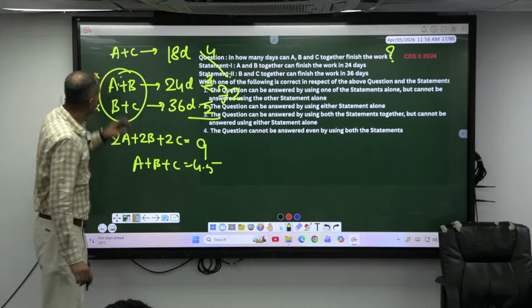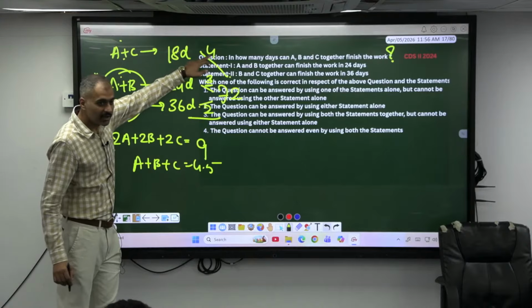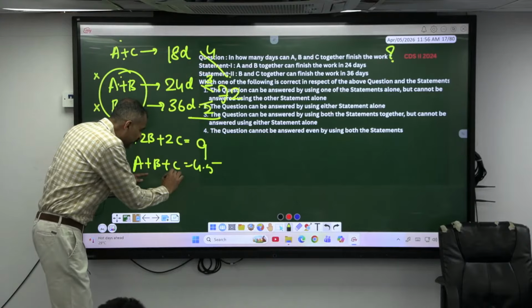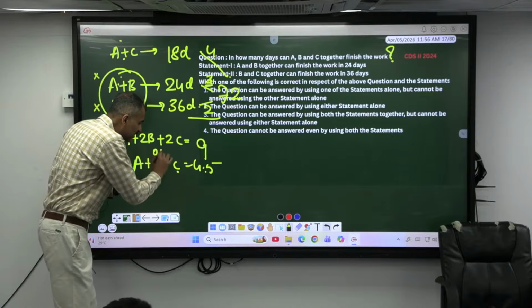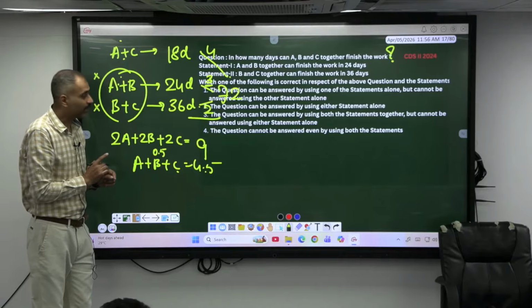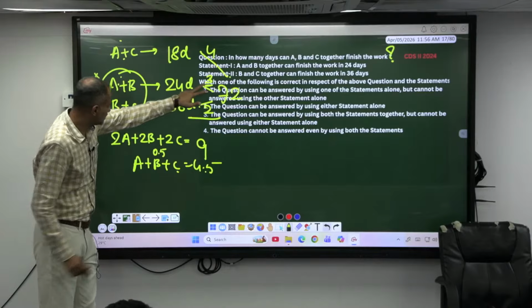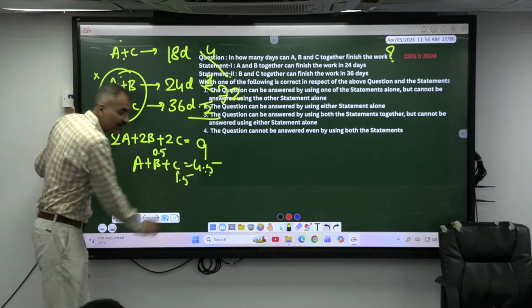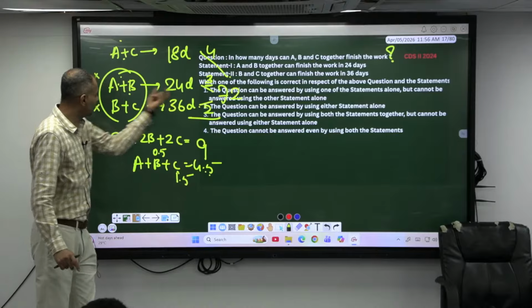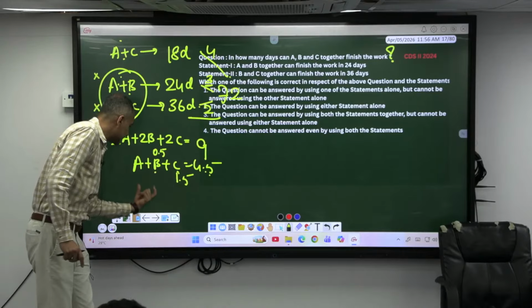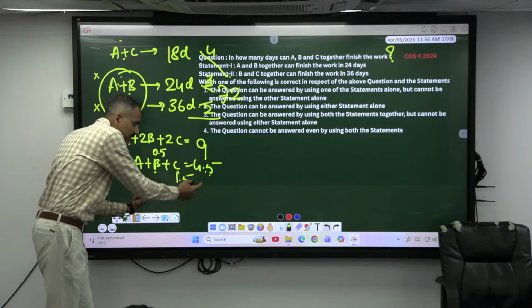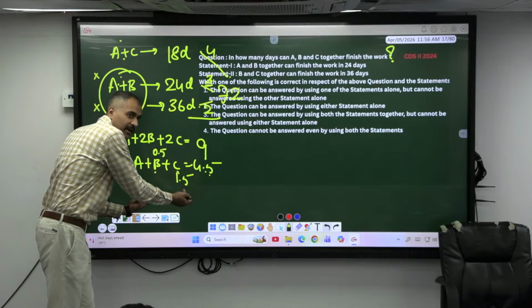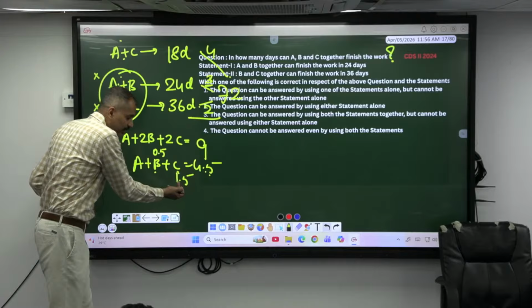Look here now. A and C's efficiency is how much? 4. A and C's efficiency is 4, so B's efficiency has to be how much here? 0.5. Okay. Similarly, A and B's efficiency is 3. Then C's efficiency is how much to make it 4.5? 1.5. Look, A and B efficiency is 3. If I substitute 3 here, how much should I substitute for C to make it 4.5? 1.5. Out of 4.5, this is 1.5, this is 0.5.